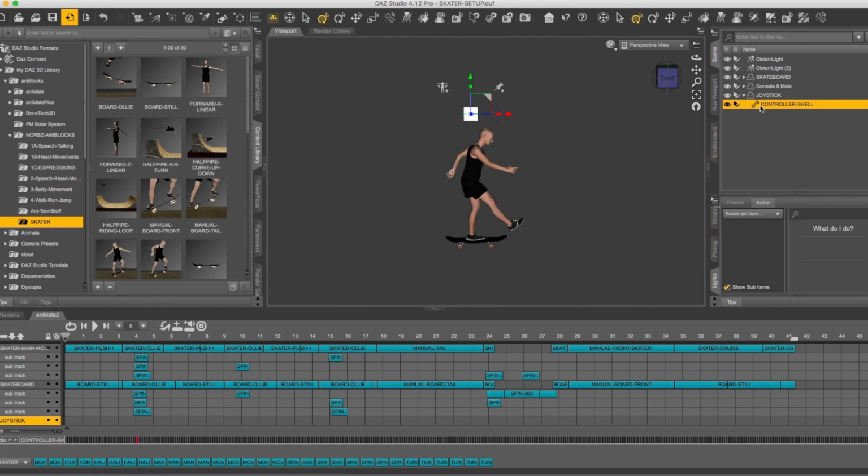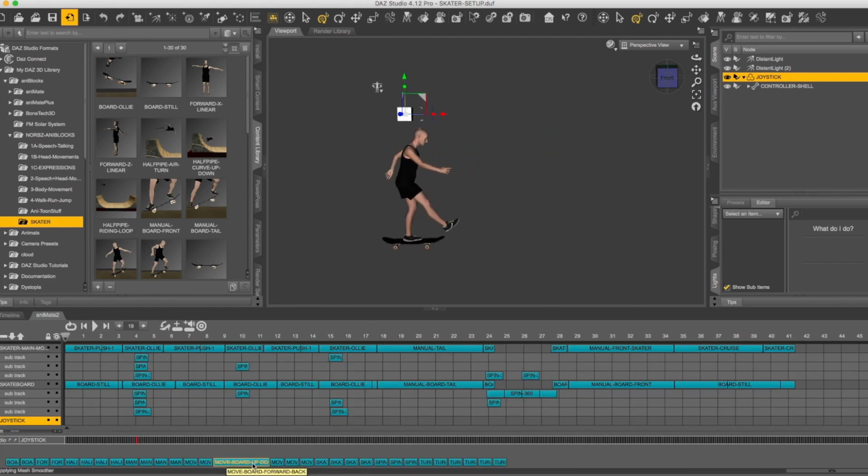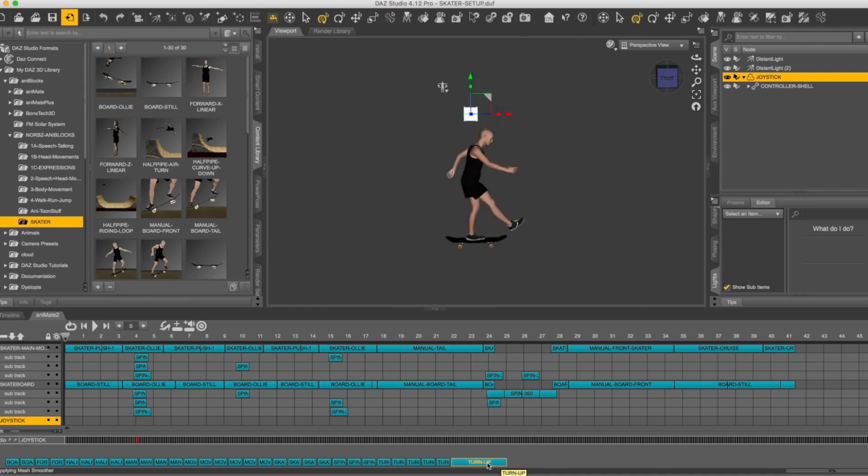Okay, now the last thing we have to do is in our controller shell, dump in our Genesis 8 male and our skateboard. Boom. Now, when I grab the joystick, we'll just close that up. We don't really need access to them anymore for now. When I grab the joystick and I curve him, it gets both of them and does whatever I want. Now, if I want to move him this way, as he's doing his tricks and go through the skate park or whatnot, it's easily doable, and I can do it right through here, or I can go to timeline, do my animation, and then convert that to an ANI block, or just leave it as is.